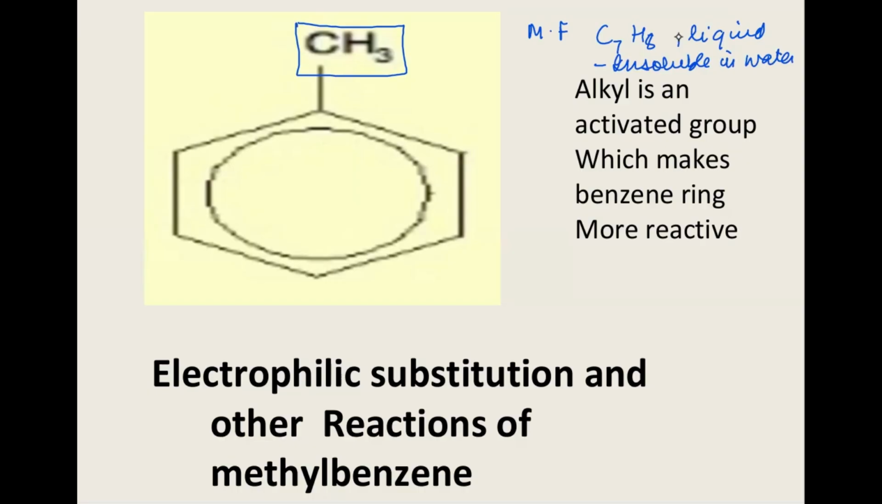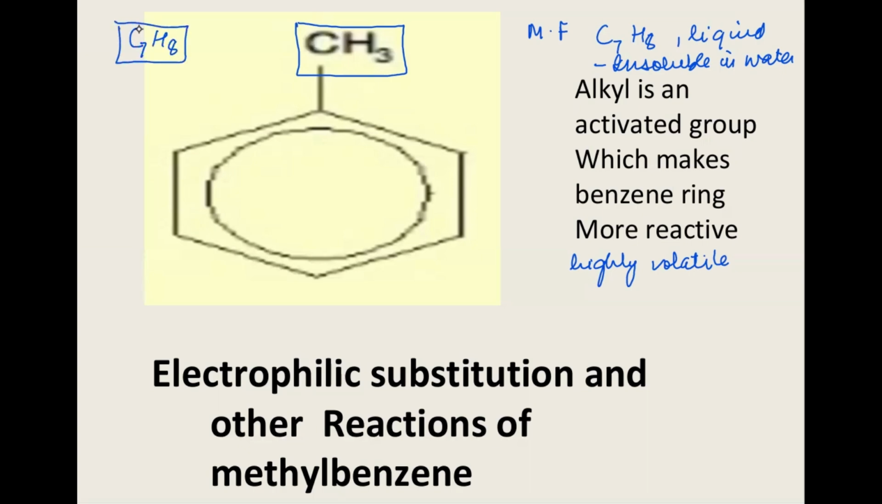And when you talk about the volatility, all the organic compounds which have a benzene ring, mostly all of them are highly volatile. So methyl benzene is a highly volatile substance. So these are some of the physical properties related to methyl benzene. Now we move on to the chemical reactivity of this particular compound, whose formula is C7H8.